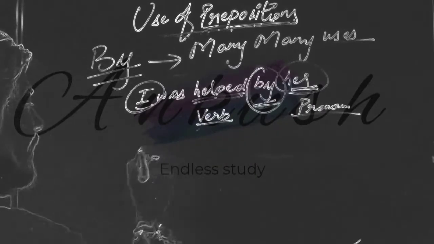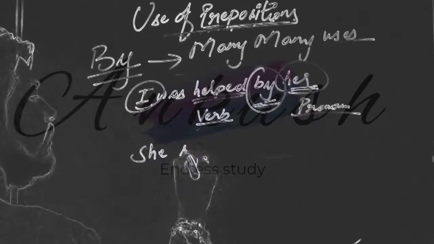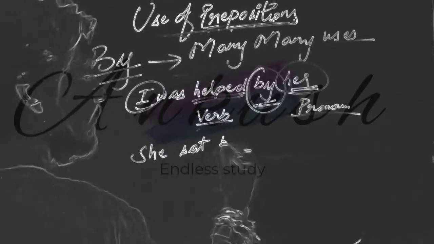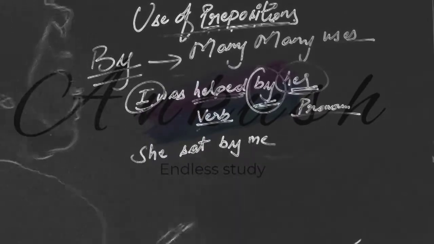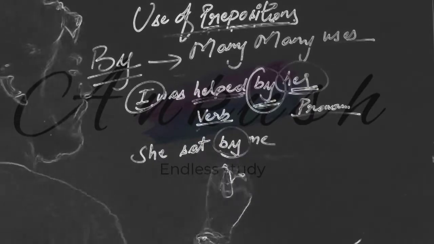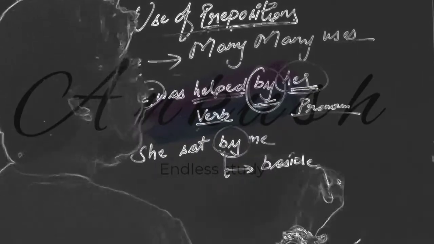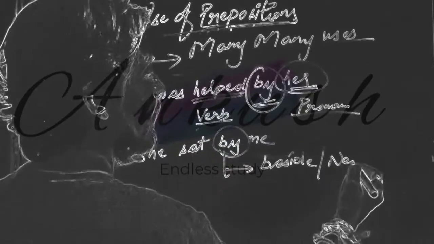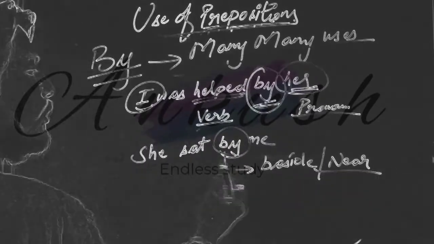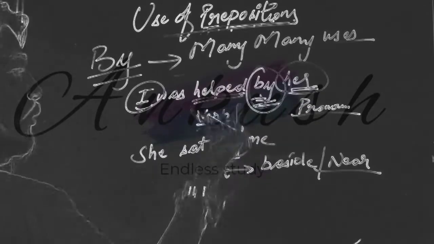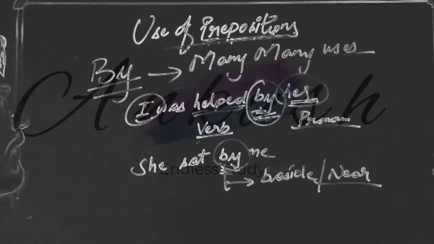Now I write one more example: she sat by me. So what is the meaning of by here? The meaning of by here is beside. It means she sat beside me or near me. So you can see by is being used in two different sentences and the meaning is different.